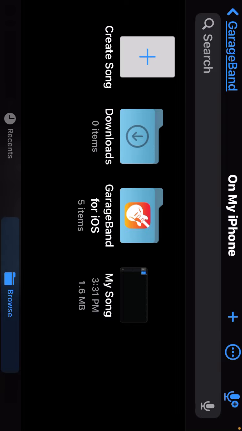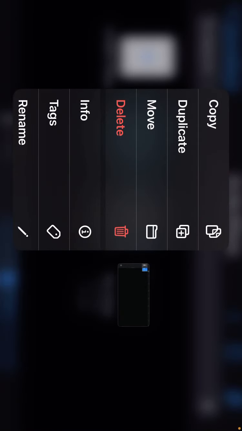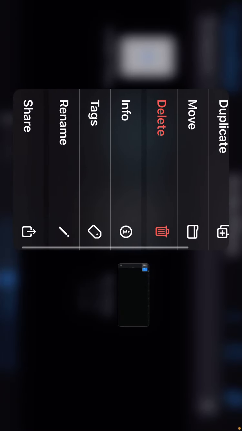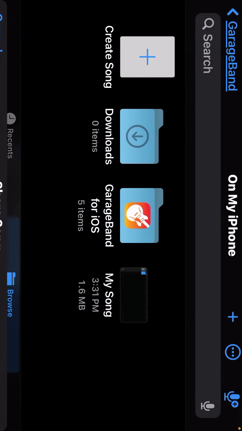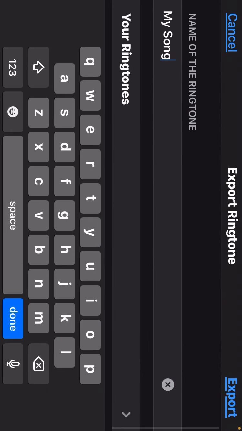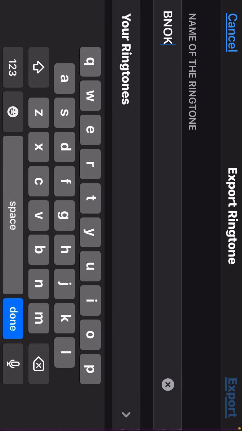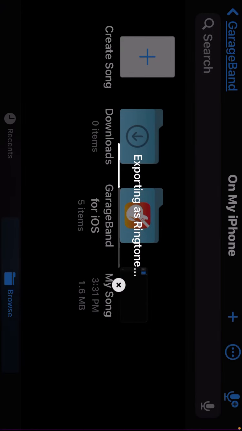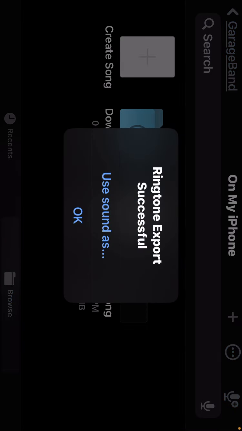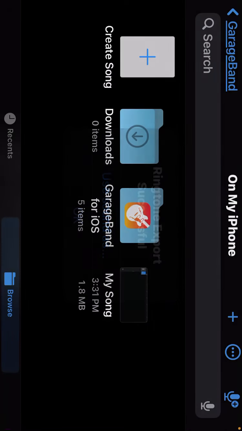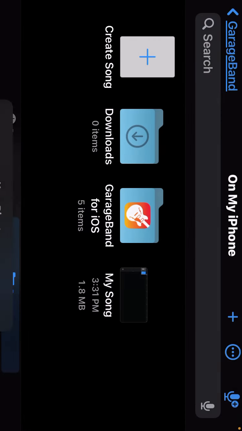Down arrow, my songs. Down arrow. And then you hold down on it, and then you press share, and then ringtone, and then you name it. I'll be exporting as ringtone. Hurry up, you little shit. And then use sound as standard text tone. Now it is Bannock. Yeah, that's how you do it.